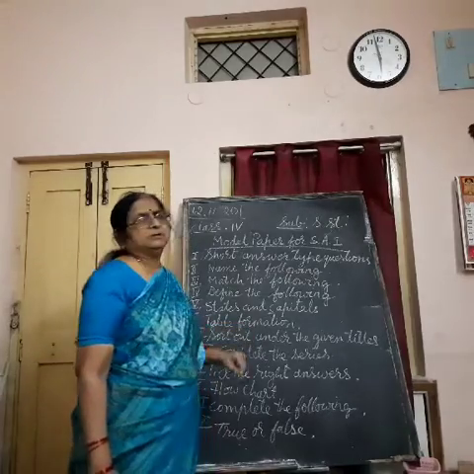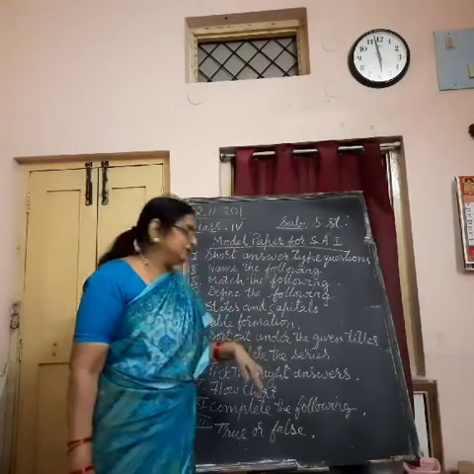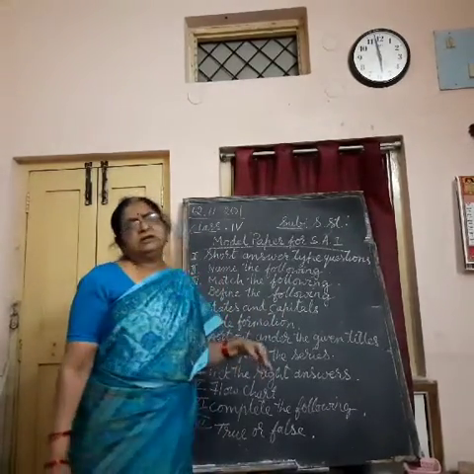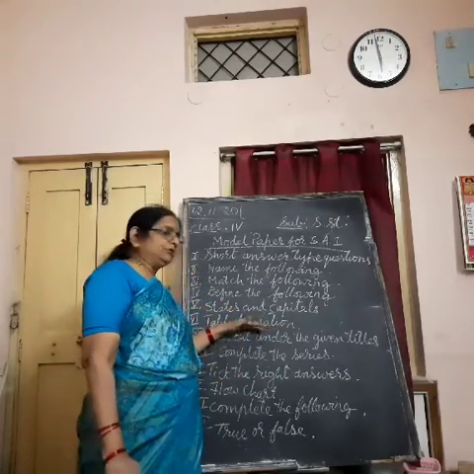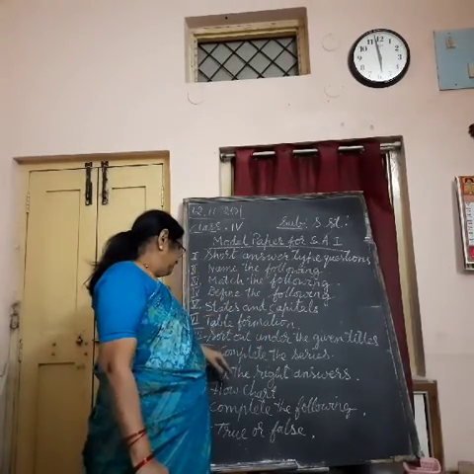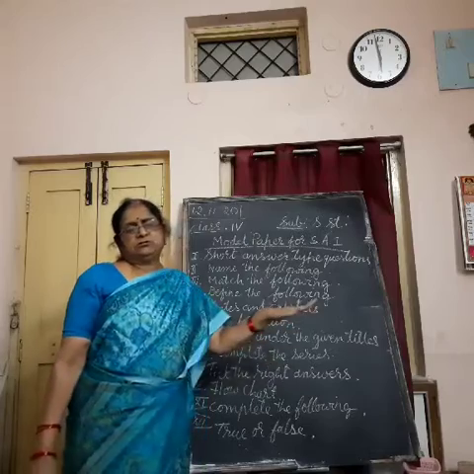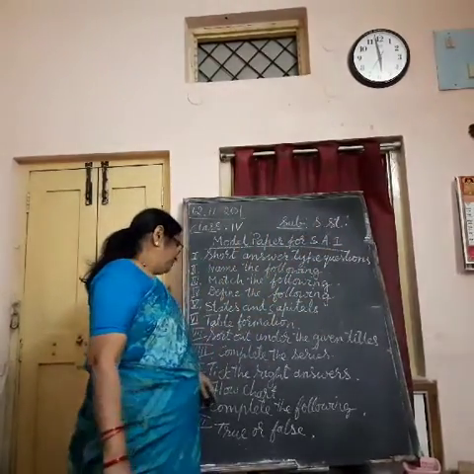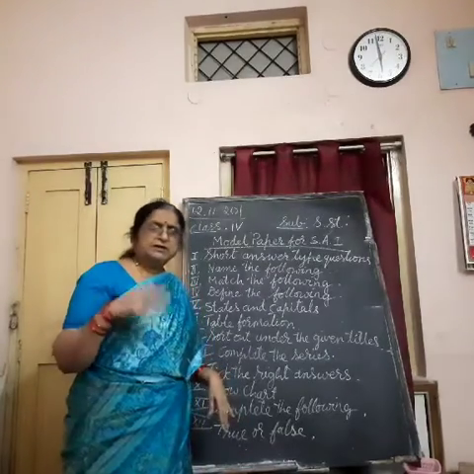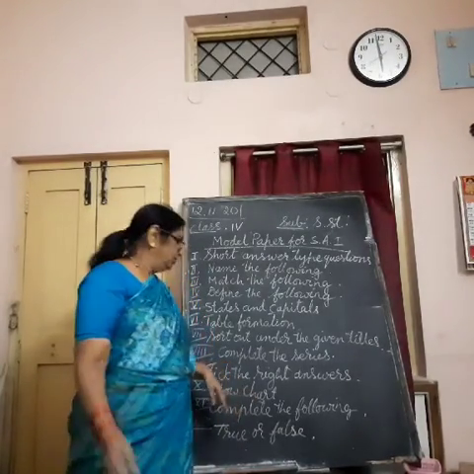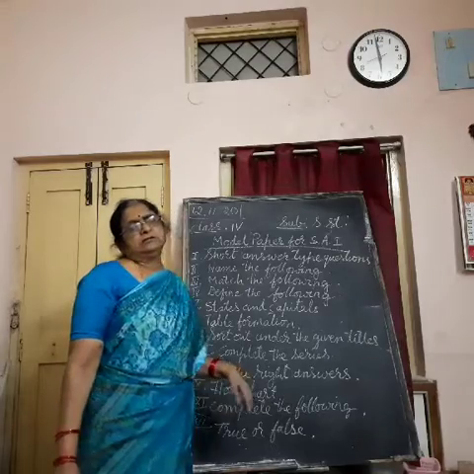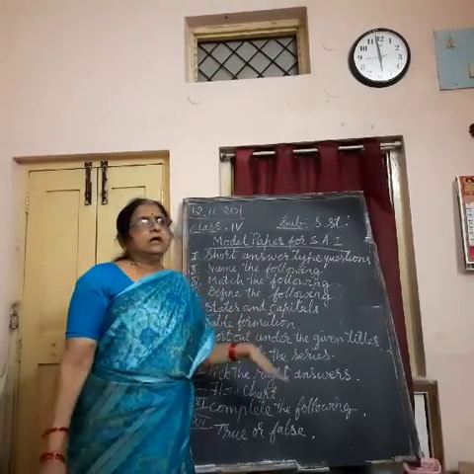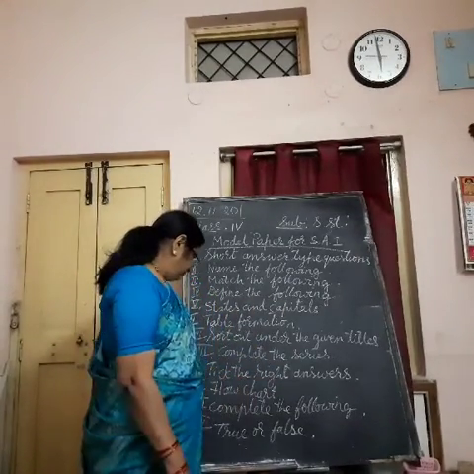Then table formation. I will tell you how to form the table. Sort out under the given titles. I am going to give revision for all these things. Complete the series. I told you, 3, 4 things will begin, and the last one you are adding to it. Pick the right answer. We have already done it in worksheets so many times. Flow chart. I showed you the flow chart about Jammu and Kashmir. Same way we are doing.